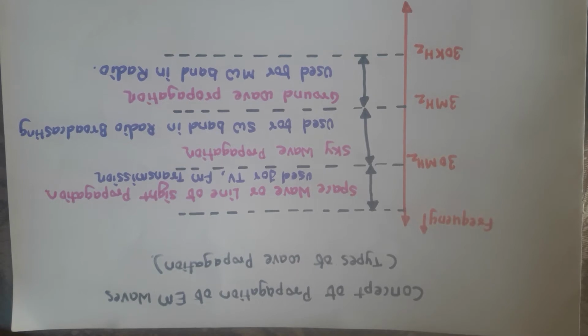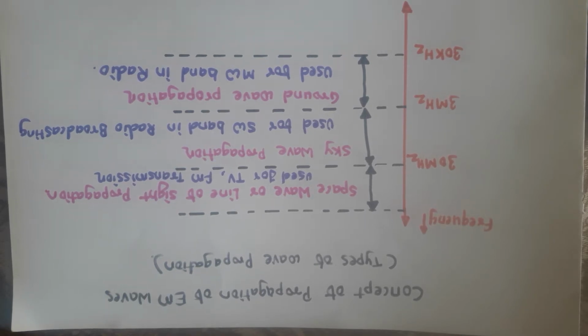So, dear students, today we are going to discuss the next point in the chapter called wave propagation. In our previous lecture, we discussed the basic concepts of wave propagation, the TEM kind of wave, the nature of electric field and magnetic field, and also the polarization of the EM wave. Now, in this lecture, we are going to discuss the different types of wave propagation.